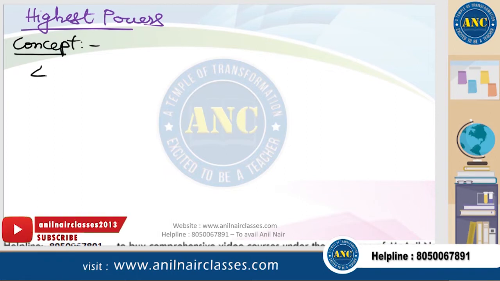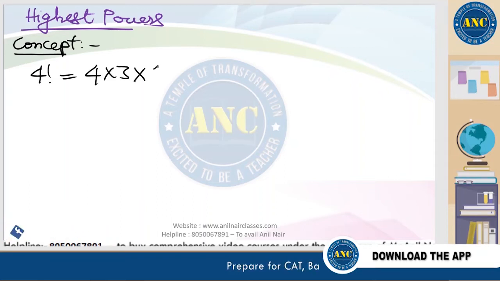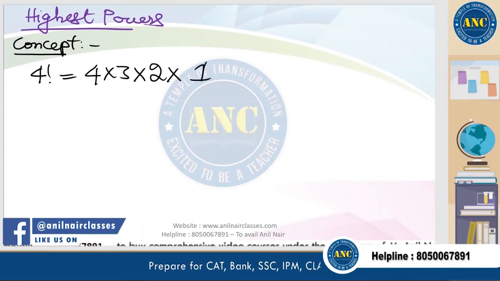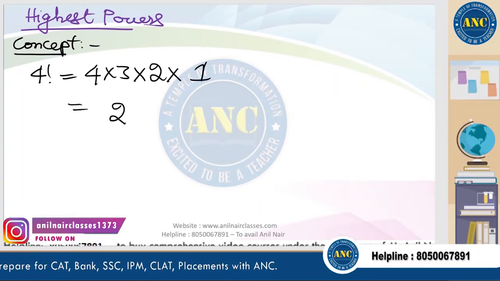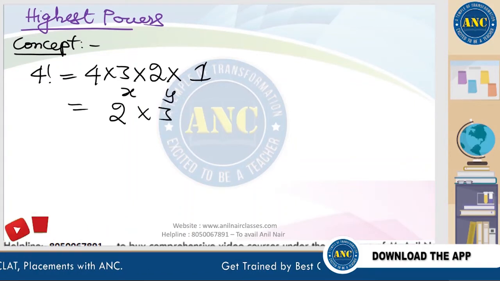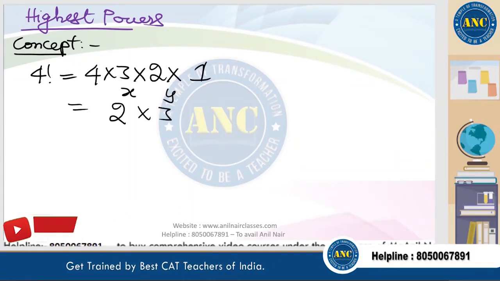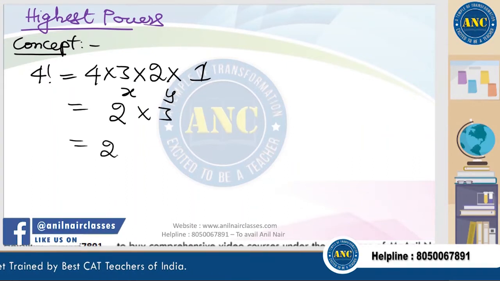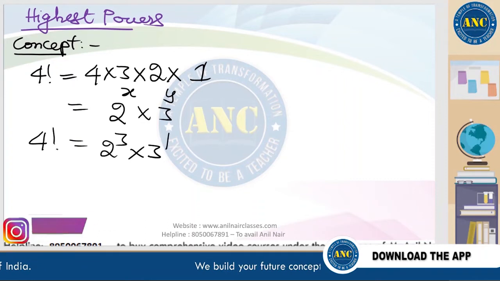Suppose 4 factorial is there. 4 factorial is 4 into 3 into 2 into 1. What are the prime numbers from 1 to 4? It is 2 and 3. We are finding the highest power of 2 and the highest power of 3. These are nothing but 2 cube into 3 power 1. 8 into 3 is 24.